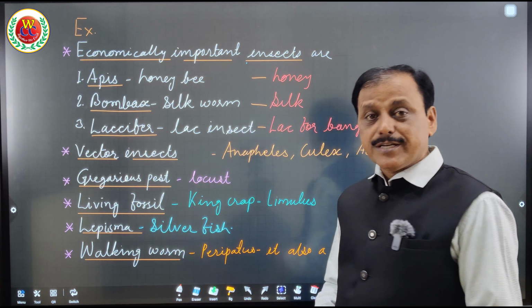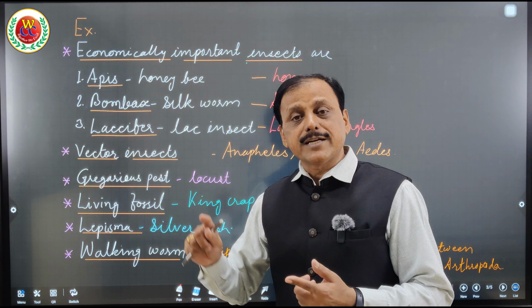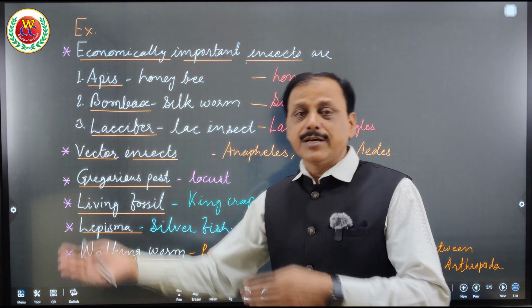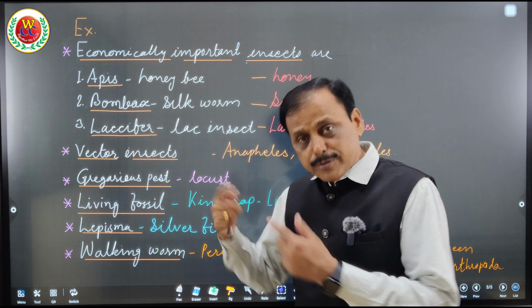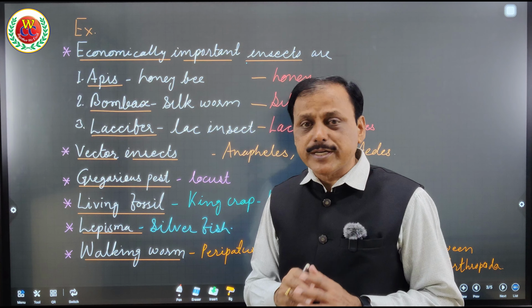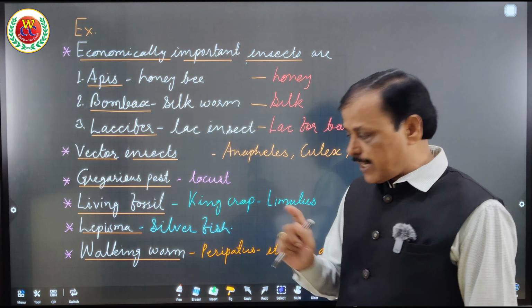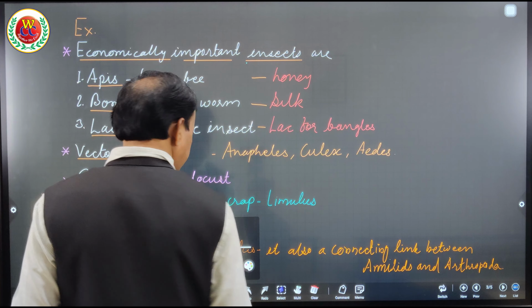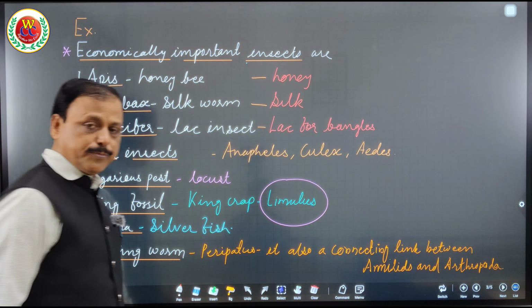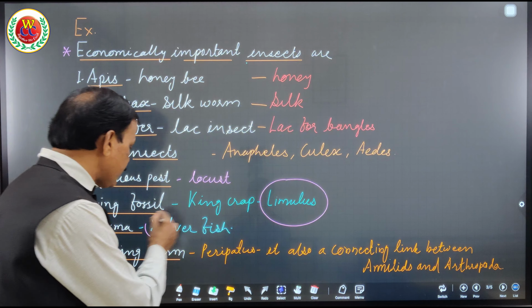Living fossil, very important. King crab is known as a living fossil. What does it mean? What was found millions of years ago is also found today; it was present in the form of fossils, and today also exists, therefore it is called a living fossil. Remember the name Limulus, as again it is a very important point for NEET, and should not be forgotten. Next, Lepisma, silverfish, can be asked in a group of fishes.